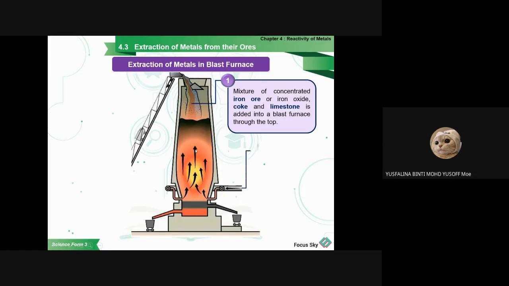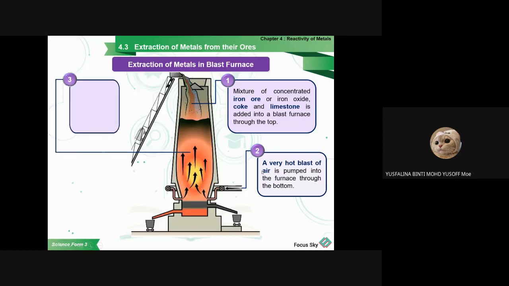And then the second one, you put very hot air inside the blast furnace at the bottom of it. So a very hot blast of air is pumped into the furnace through the bottom. You put the hot air at the bottom and let it flow inside the blast furnace.